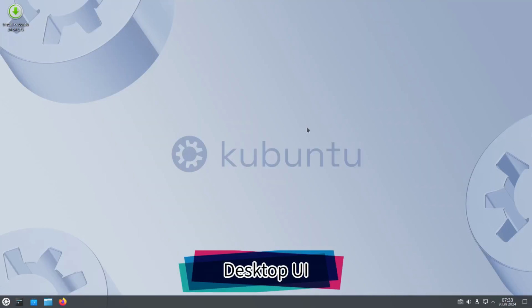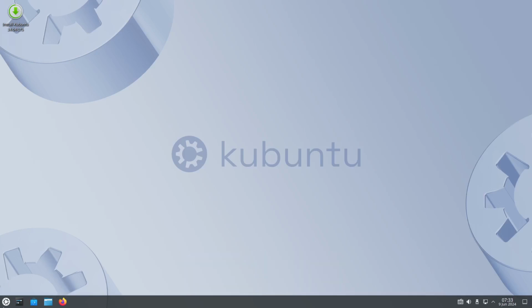So let's go to the desktop environment. The desktop user interface is the same as Windows. It has a start menu button right here, the application launcher. We have four quick launch applications right here: the system settings, the Discover Software Center, Dolphin, the file manager, and the Firefox web browser for our web browsing.